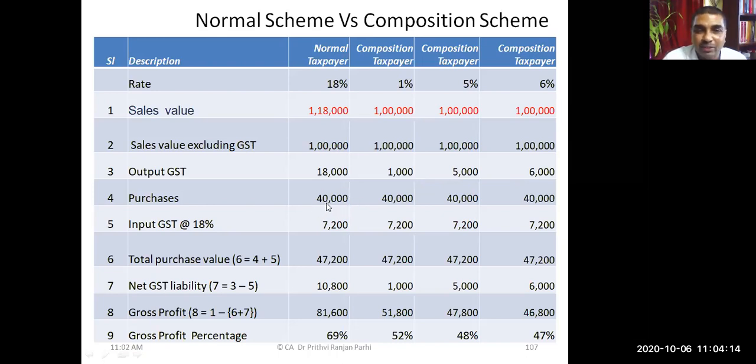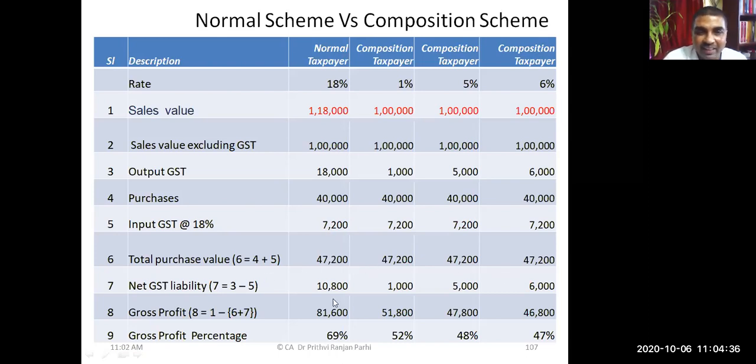Purchases figure, let us assume 40,000 in all the cases. Under regular scheme, input tax credit can be availed. ITC is 7,200 in all the cases. So the total value of the purchase, including input GST, is 47,200 in all the cases.